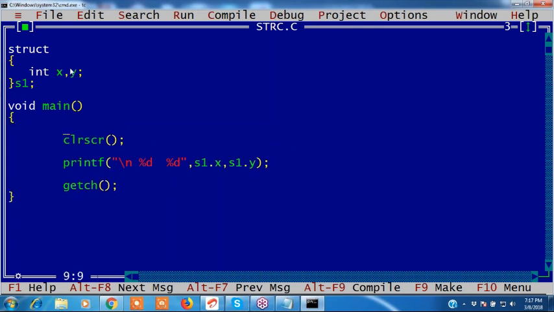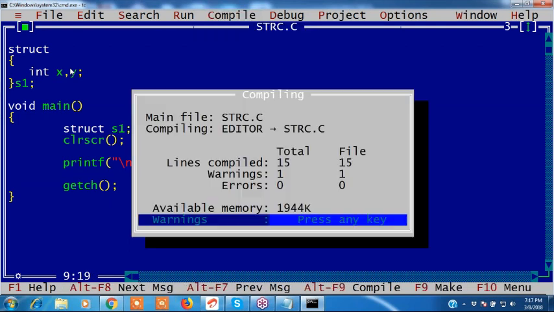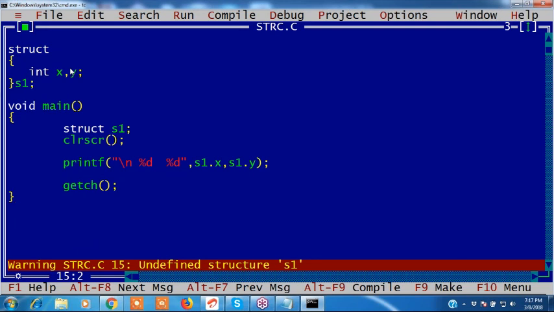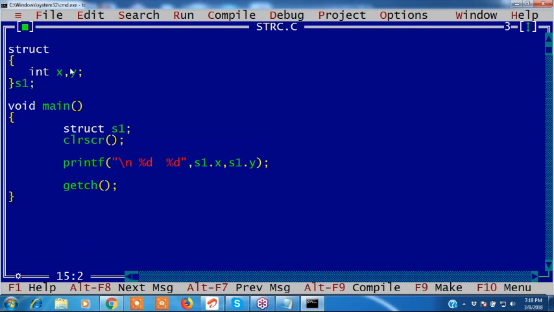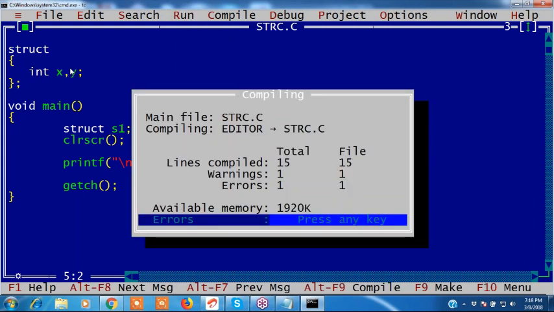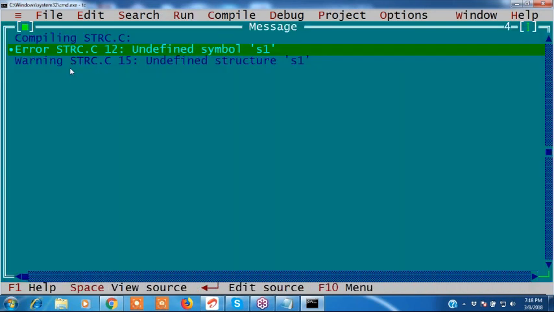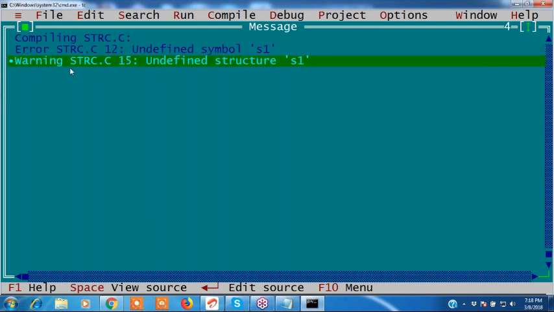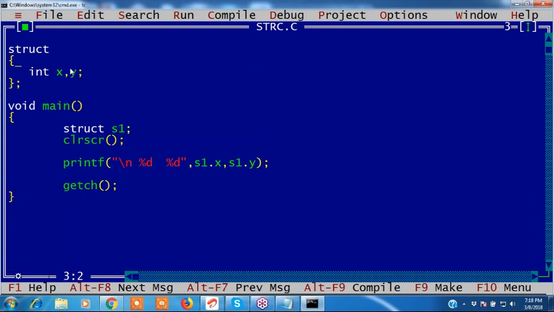If I create a local variable, how to create a local variable? Is it valid or not? Yesterday we discussed struct student; if the label name is student, we write struct student s1. If there is no label name, can I write s1? Now it is a local variable. Compile once. There are no errors. Once executed, it is also taking 0 as a local variable. Example, we remove the error: undefined symbol s1. Can I create a local variable? Undefined structure. It is showing an error.